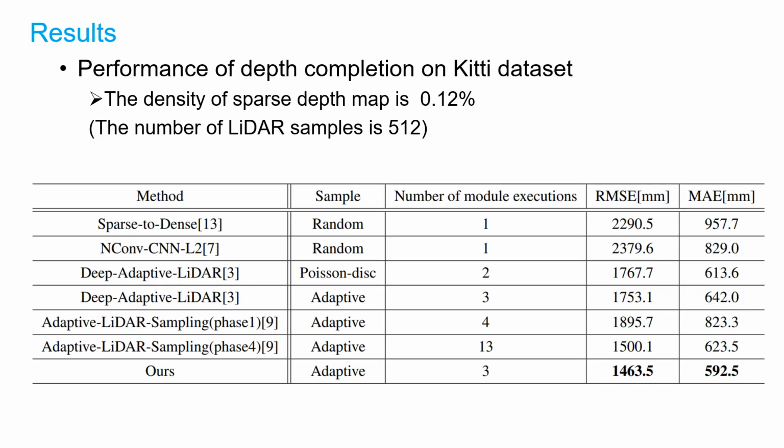Let's see the results. We show the performance of depth completion compared with other LiDAR sampling methods on the KITTI dataset. Because our method is for programmable scan LiDAR that is not a high-end model, we set the target number of sampled depth points as 512. It is very low density compared with the general depth completion setting. Our method achieves better performance with few executions of the key component.